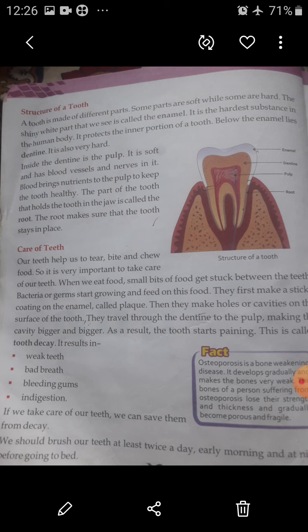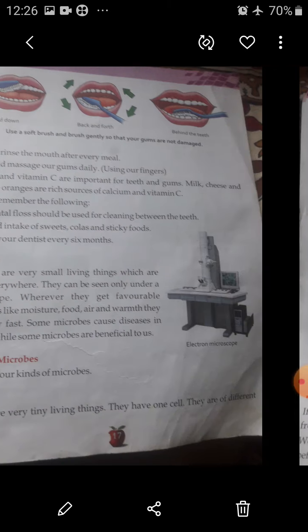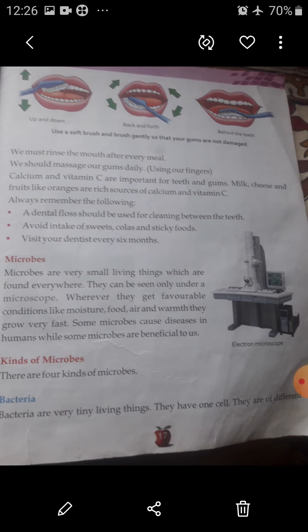We should brush our teeth at least twice a day, early in the morning and at night before going to bed. We must rinse the mouth after every meal. We should massage our gums daily. Calcium and vitamin C are important for teeth and gums. Milk, cheese, and fruits like oranges are a rich source of calcium and vitamin C.